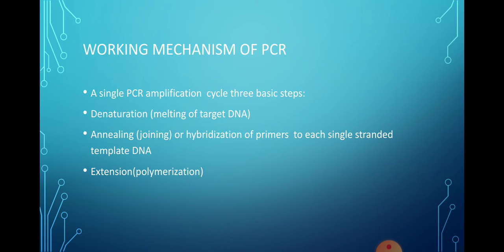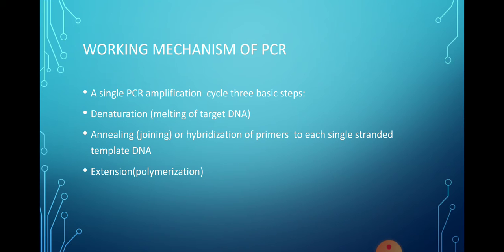Now, the working mechanism of PCR, how it works. It requires three basic steps. Number one is called denaturation, number two is called annealing, and number three is called extension or polymerization. Now let us see the denaturation process.